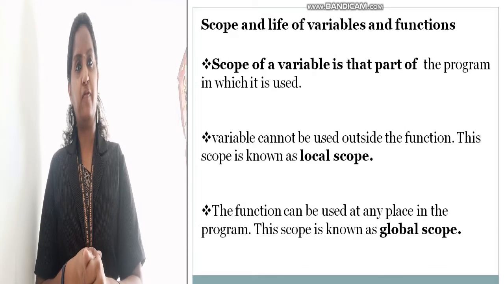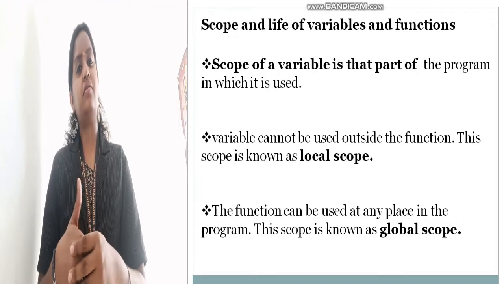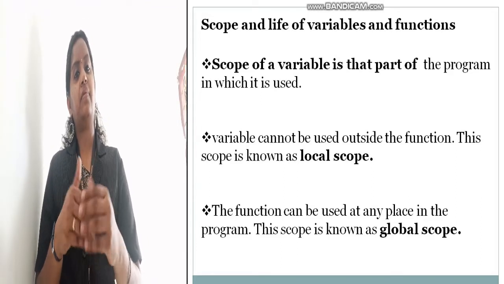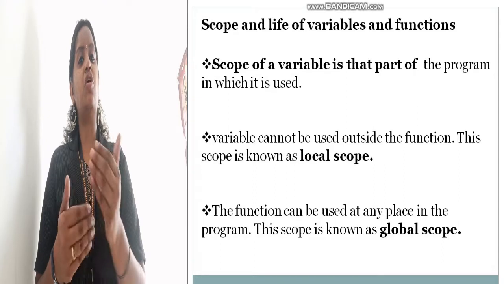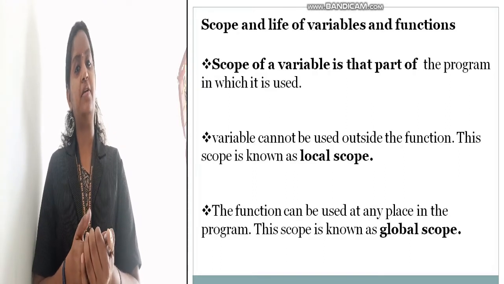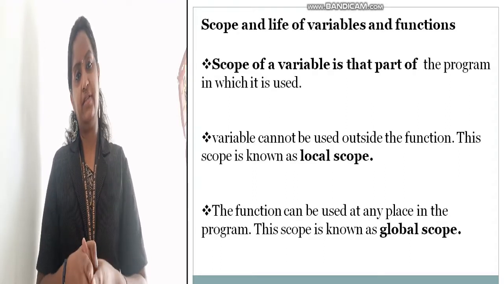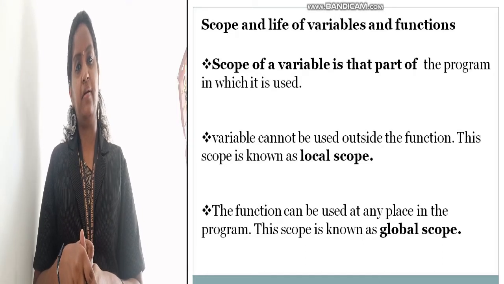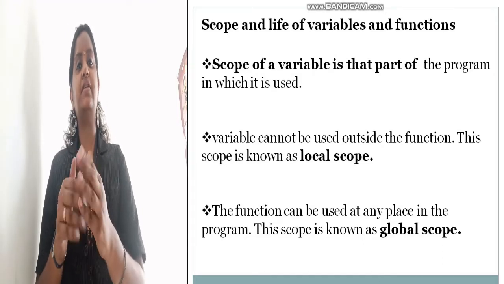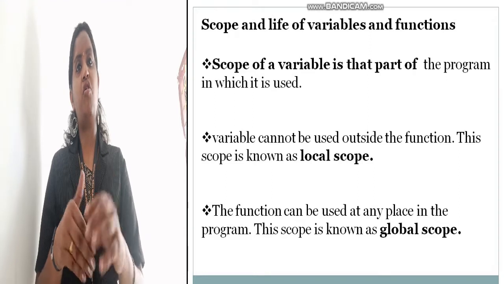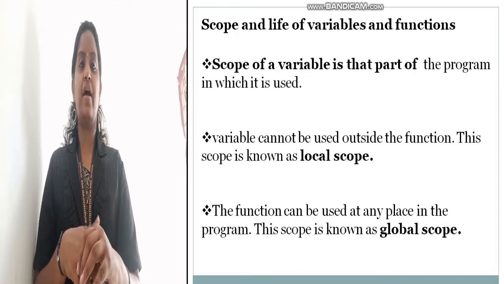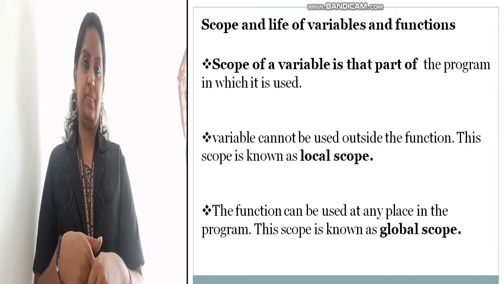So in this type of function call, the values which are already present in that memory location will be erased. So these are the uses of the call by reference and call by value methods.